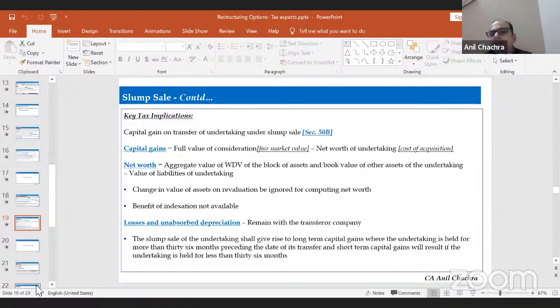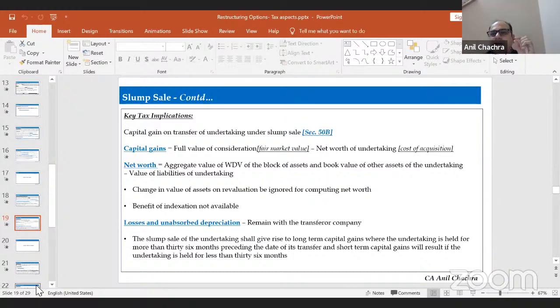Changes in the value of the assets due to revaluation will not be accounted for in the net worth calculation. The net worth is considered the cost of acquisition of an undertaking. The benefit of indexation is not available. Losses and unabsorbed depreciation will remain with the transferor company. That will not be allowed to the transferee company, right? To the buyer, we can say that.